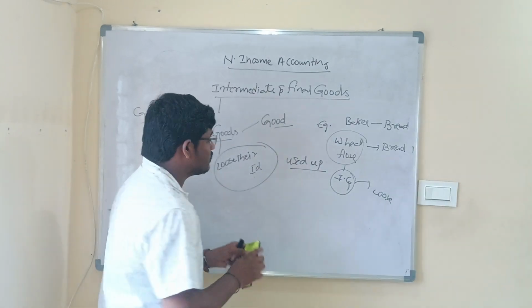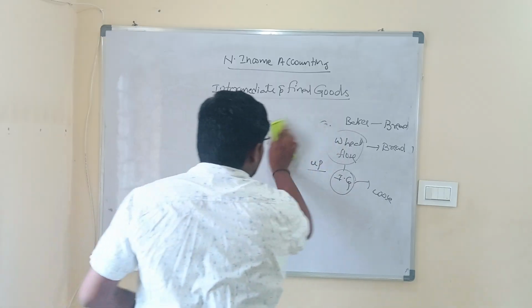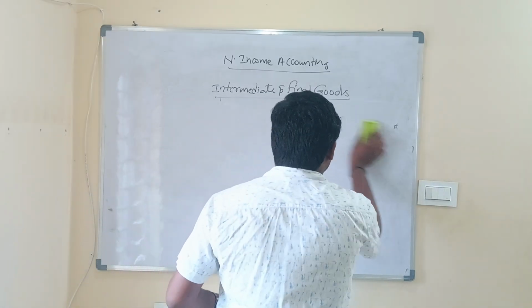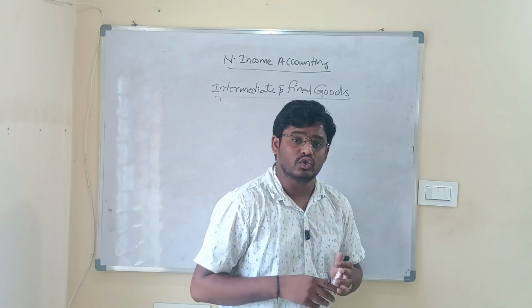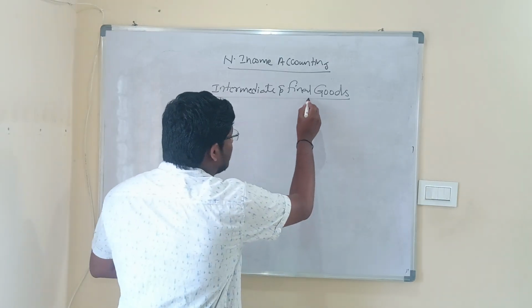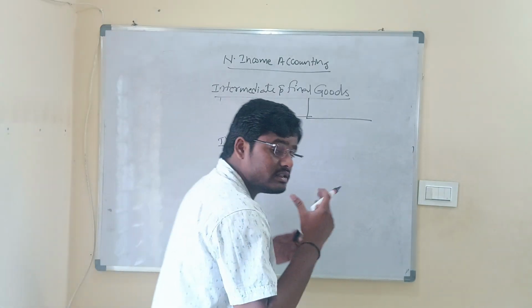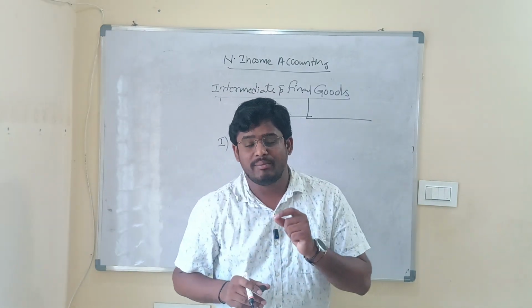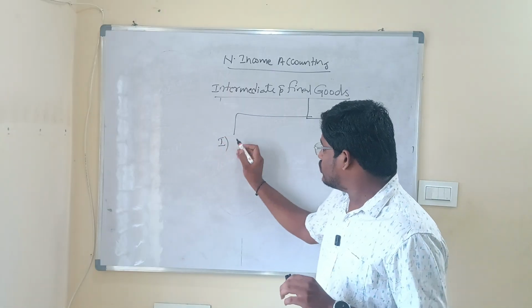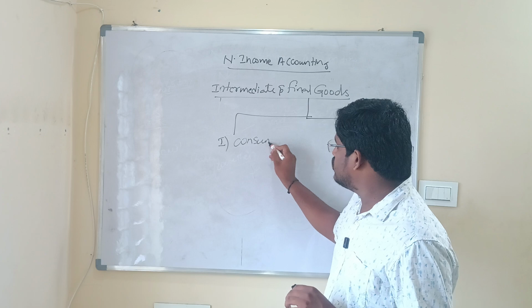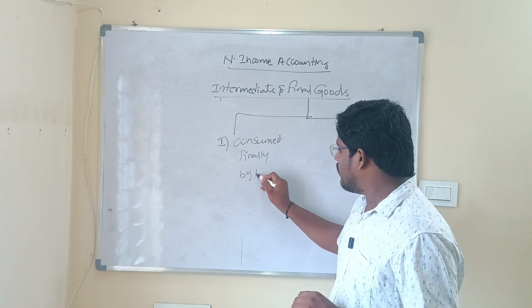Now once we have understood the concept of intermediate goods, now let us understand what exactly final goods are. Now when it comes to the definition of final goods, in fact the final goods definition itself has two parts. Now what is the first part of the definition of final good? So the first part of final good is, final goods are such kind of goods that are consumed finally by households or government.